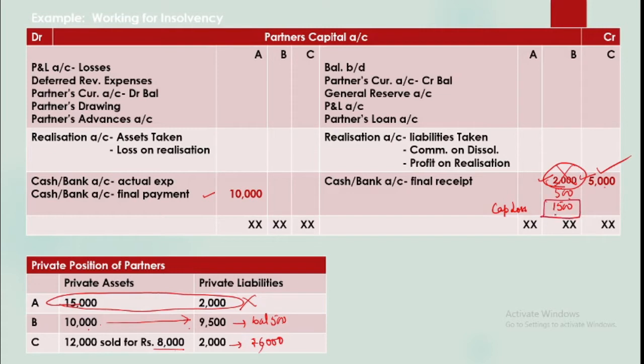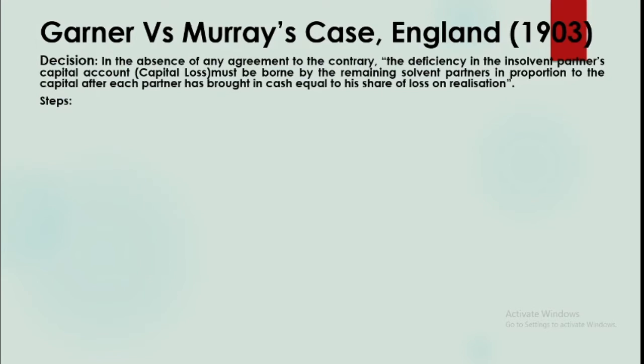Since this is a loss of B, it must be shared by A and C. The only question is in what ratio this should be distributed. As I stated earlier, if something is there in the partnership deed in our questions, we will follow that. Otherwise, we will have to look at Garner versus Murray.